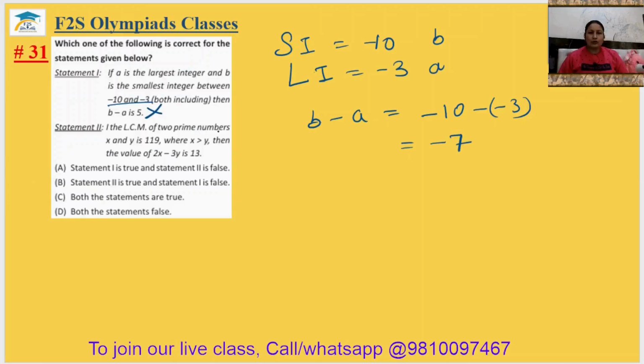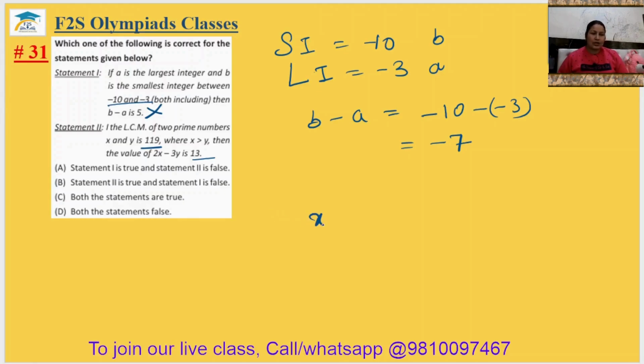Statement 2. If LCM of two prime number is x and numbers x and y is 119, where x is greater than y, then the value of 2x minus 3y is 13. So LCM of x and y, this is two co-prime number. Okay, these 2 are the co-prime numbers.